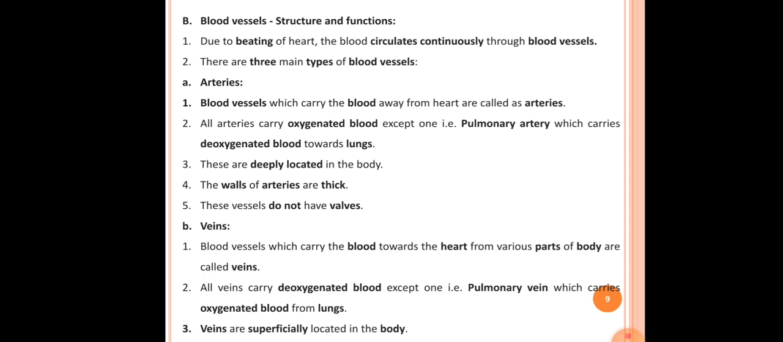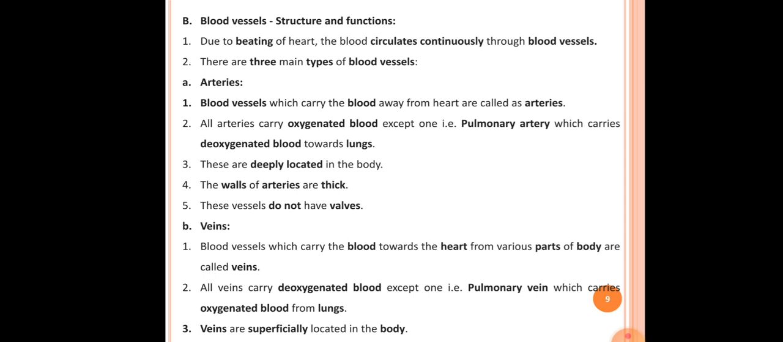The second point here is all arteries carry oxygenated blood except one, that is pulmonary artery, which carries deoxygenated blood toward the lungs. See, all arteries in our body carry oxygenated blood except there is an exception: the pulmonary artery carries deoxygenated blood toward the lungs for oxygenation purposes.